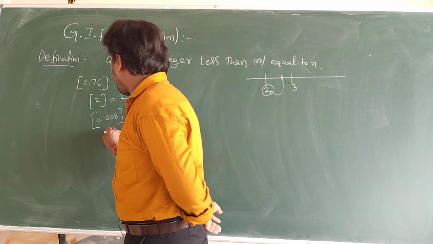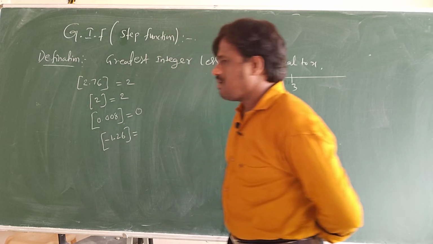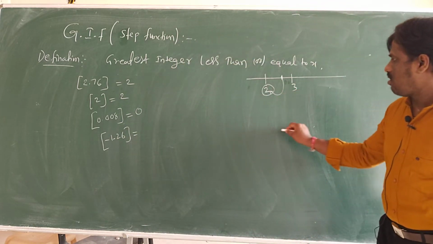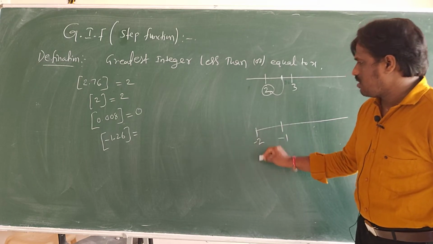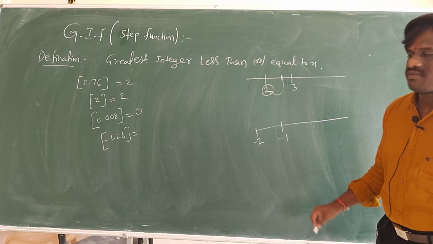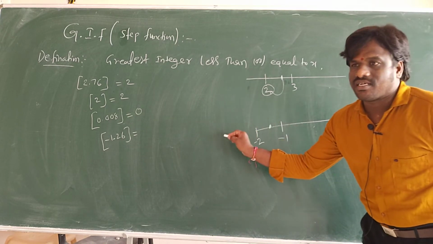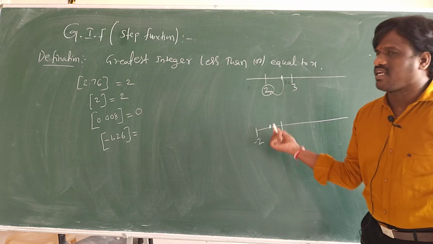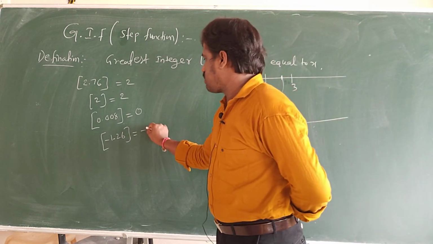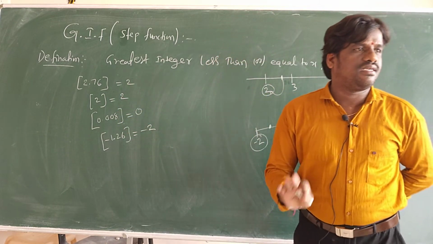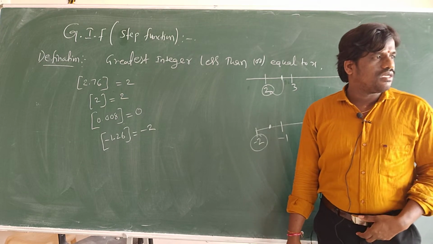Now the greatest integer of minus 1.26. On the number line, here is minus 1, this is minus 2. Where will minus 1.26 be? Here it will be. Where is the left side greatest integer? Minus 2. So the answer is minus 2. If you understand this concept, then that's the greatest integer. Understood what is greatest integer?